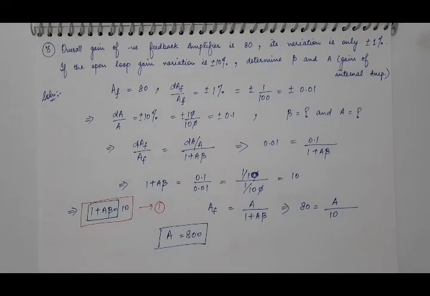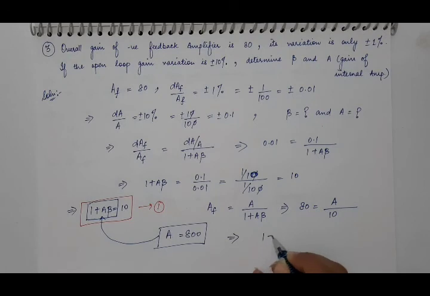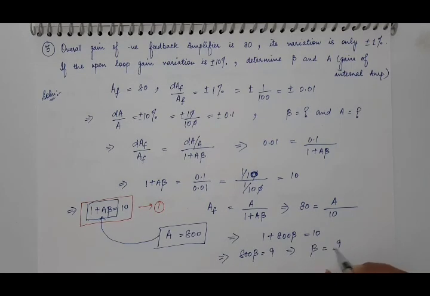So we have calculated A, and now we have to calculate beta. Put this value of A in equation 1, and what you will get? 1 plus 800 beta is equal to 10. Then move this 1 to this side, and 800 beta is equal to 9, means beta will be 9 by 800.